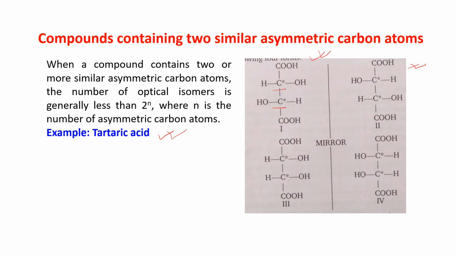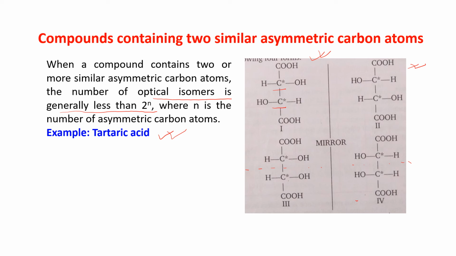Now come to the third and fourth. These 2 are the same compound. This is the meso compound. This has a plane of symmetry. This is a meso compound. So the number of optical isomers is generally less than 2 to the power n, where n is the number of asymmetric carbon atoms.